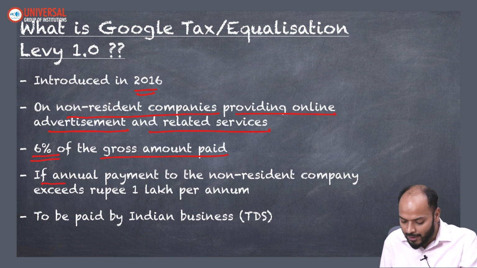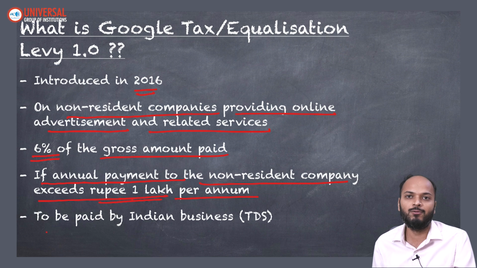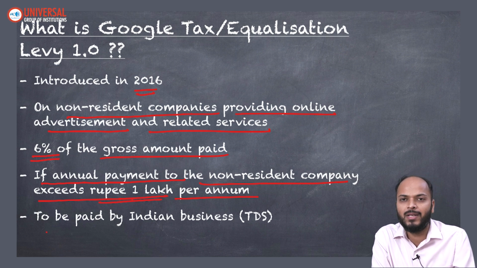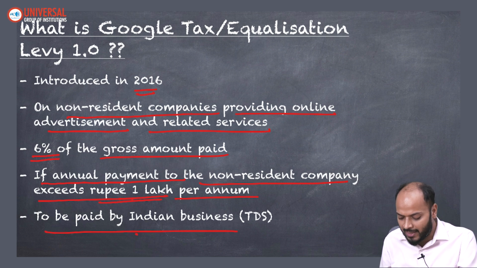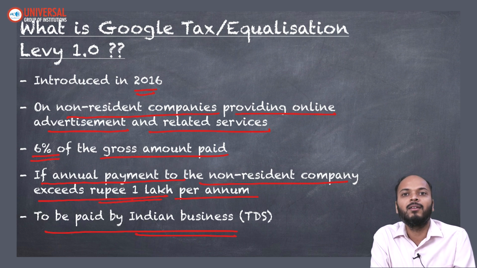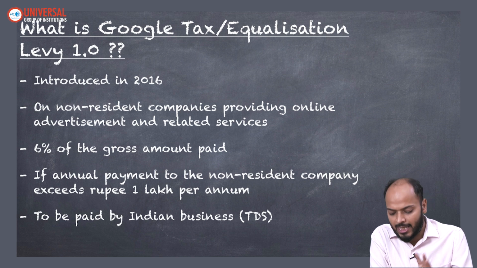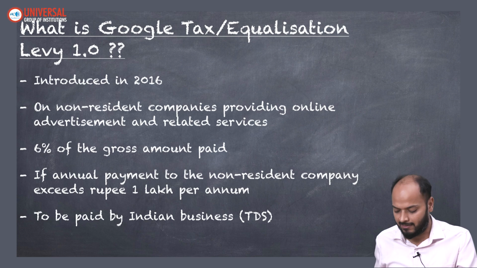And then if the annual payment to the non-resident company exceeds 1 lakh rupees per annum, only then tax has to be paid. If the amount which you are paying to the non-resident company is below 1 lakh rupees, no need to pay equalization levy. And the last thing is, it is to be paid by the Indian businessman or Indian company, not by the advertisement company which is not registered in India. So tax has to be paid by an Indian business. So I hope equalization levy 1.0 is clear. It was brought by the government in the year 2016.